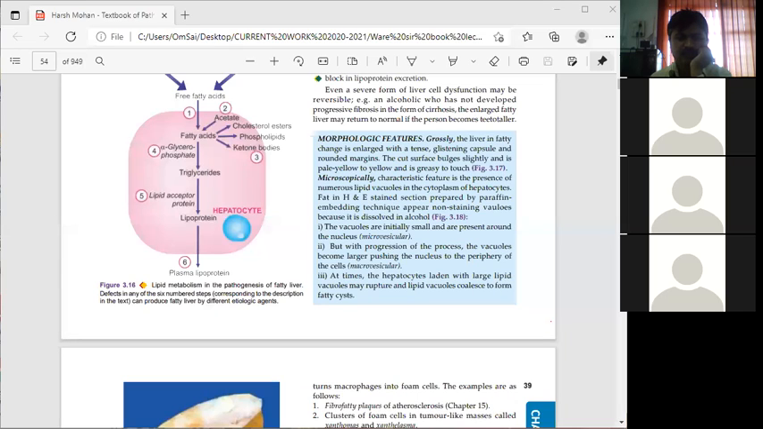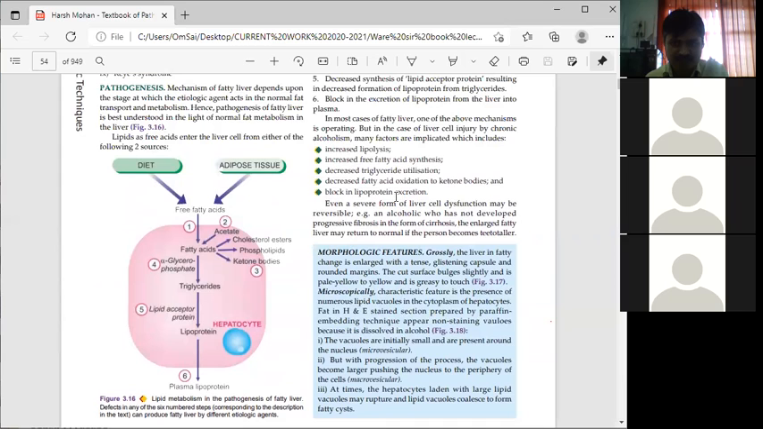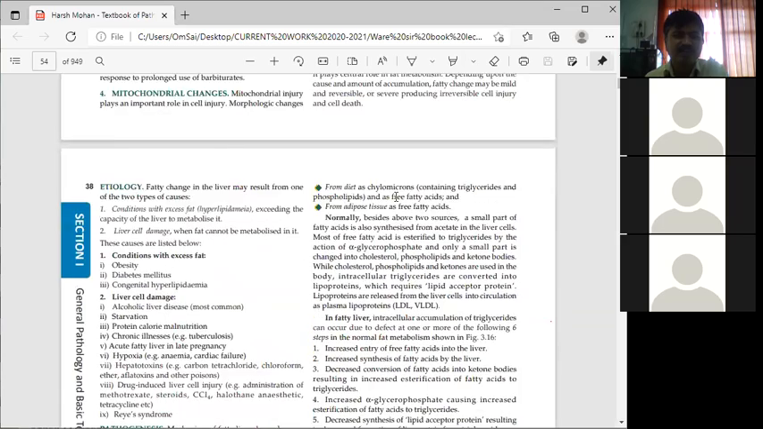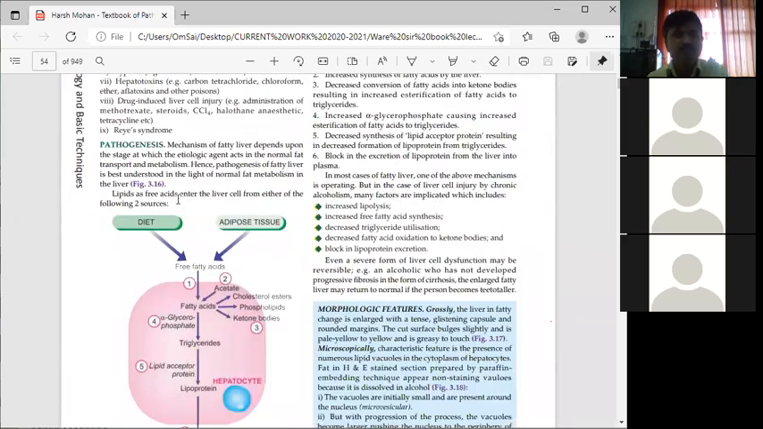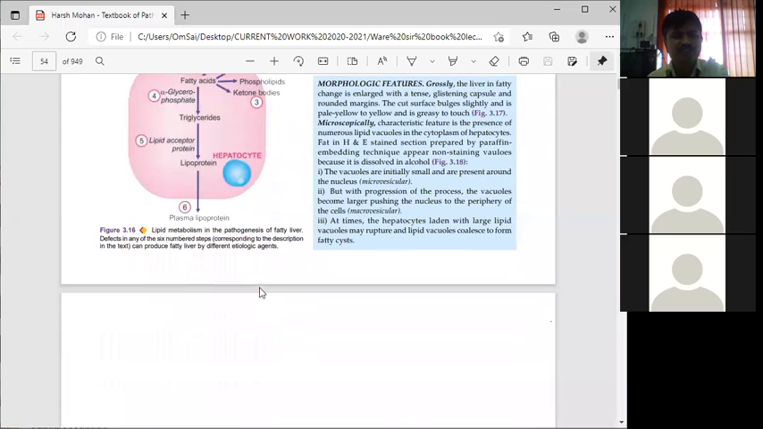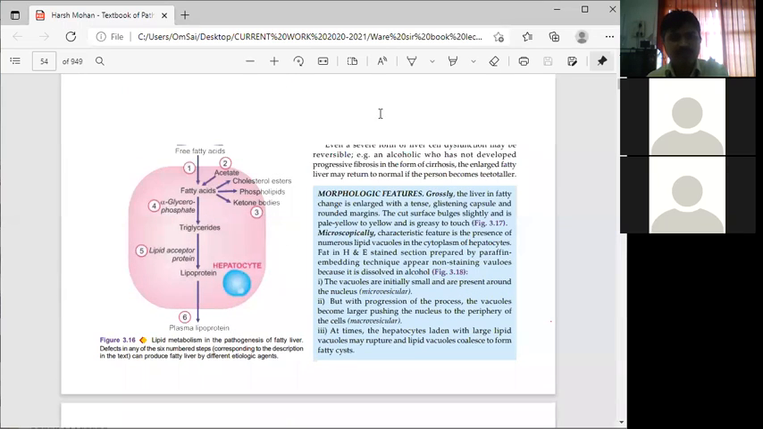Okay, the cell will come to the normal condition here. This is the idea regarding the fatty liver part. Etiology we have seen, the pathogenesis also. Metabolism is a very important part of the pathogenesis. Okay, if you understand metabolism.